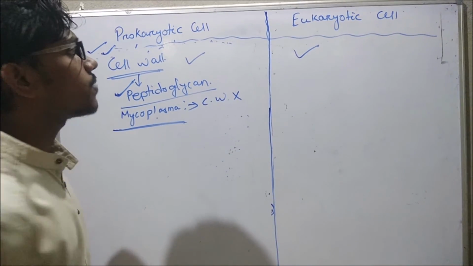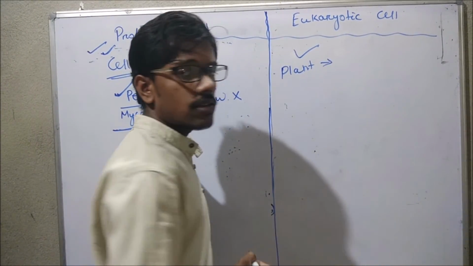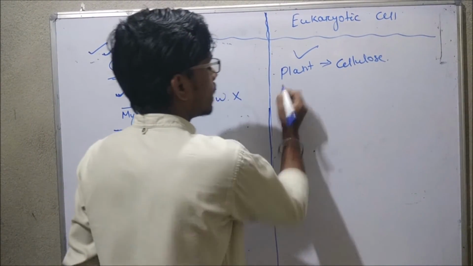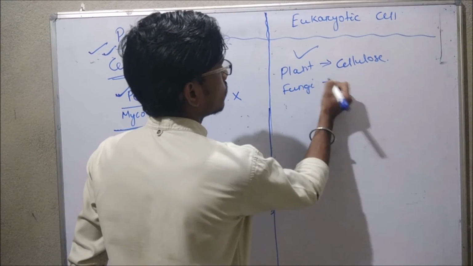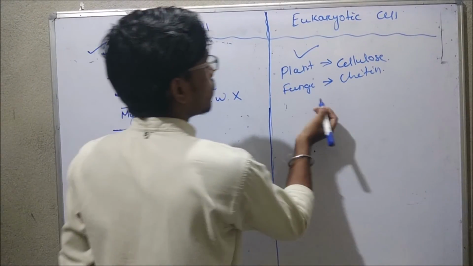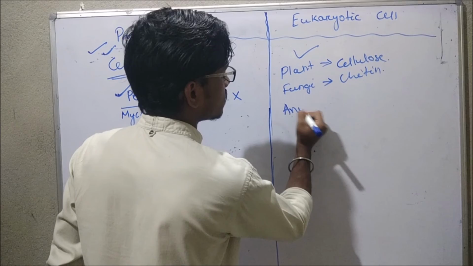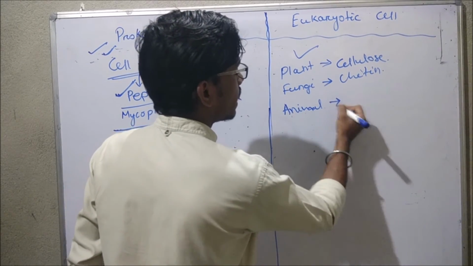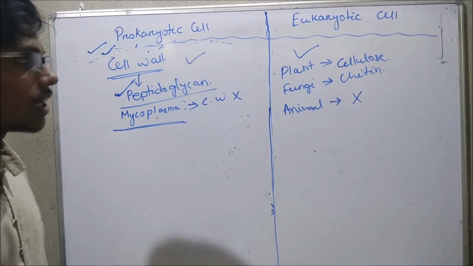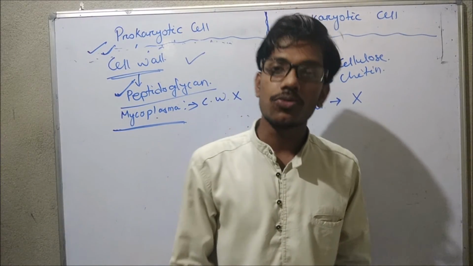But in eukaryotic cell, the plant cell wall is made up of cellulose. In case of fungi, it is made up of chitin. In case of a protist, also there is presence of cell wall. But in case of animal cell, there is absence of cell wall. So these are the basic differences between the prokaryotic and eukaryotic cell.